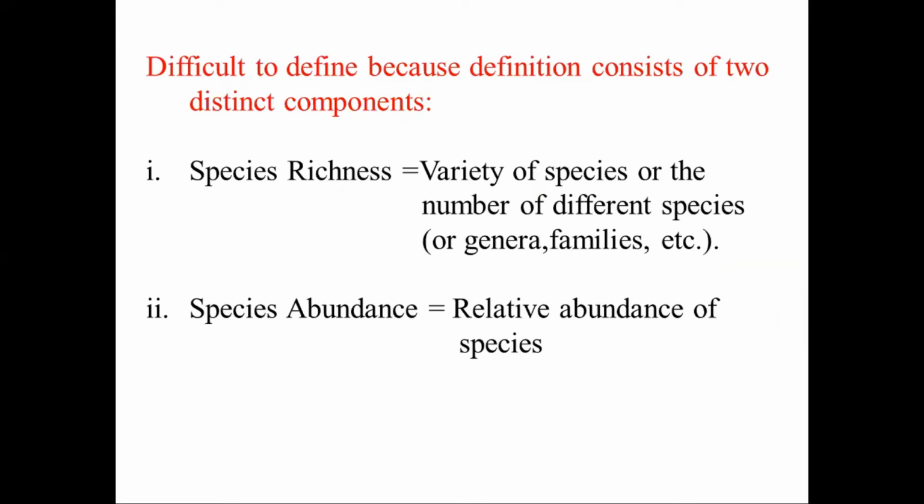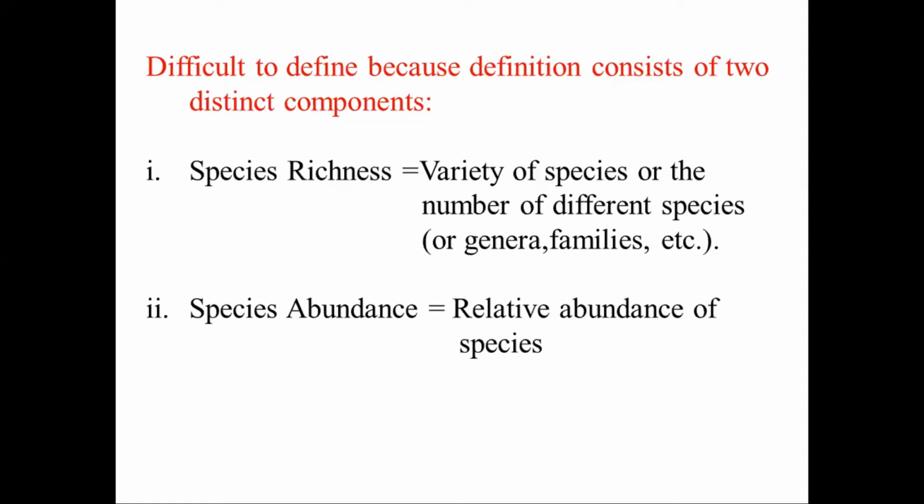Okay, so this definition consists of 2 components. These are familiar to you all because you have done them in ecology. Species richness and species abundance. Richness is the variety of species, or the number of different species. Abundance means the relative abundance of that species.